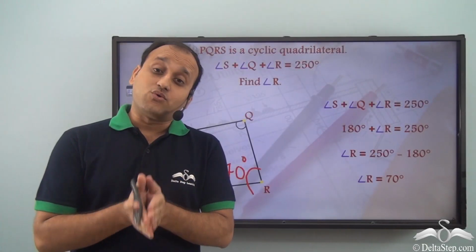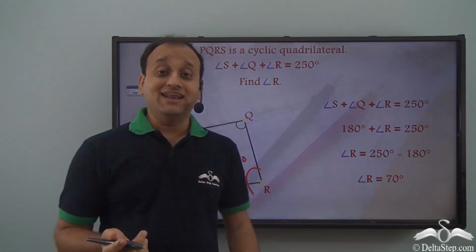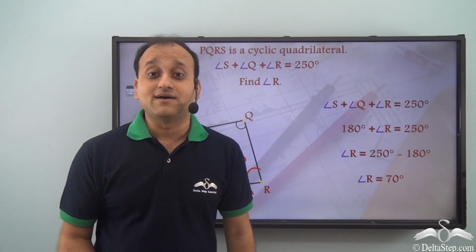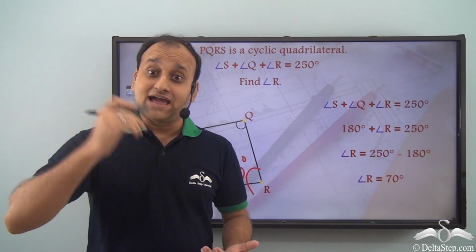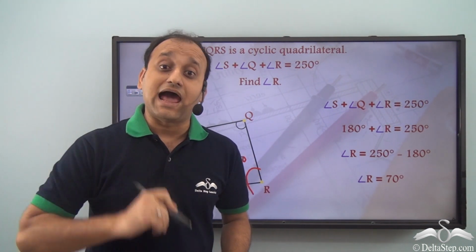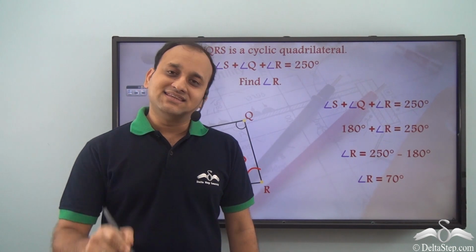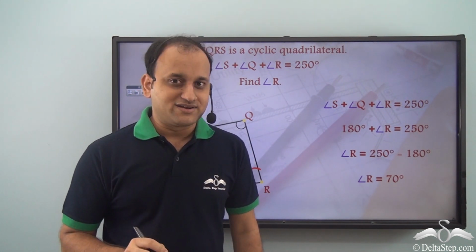And we were able to find this using the theorem of cyclic quadrilaterals. That is, if a quadrilateral is cyclic, then the opposite angles will add up to 180 degrees. Or if you are given that opposite angles of a quadrilateral add up to 180 degrees, then that particular quadrilateral is a cyclic quadrilateral.